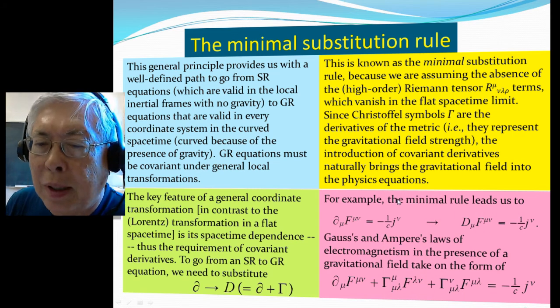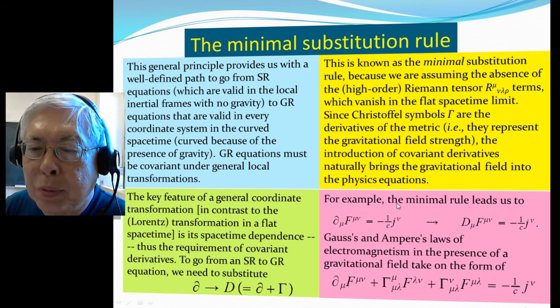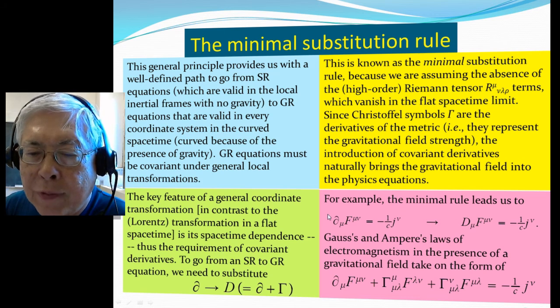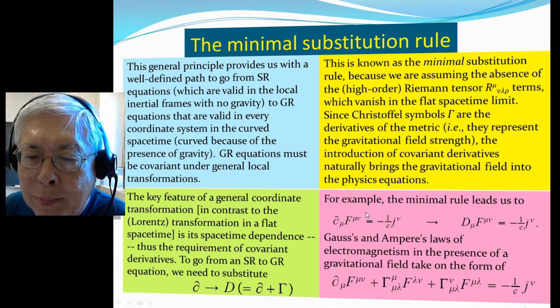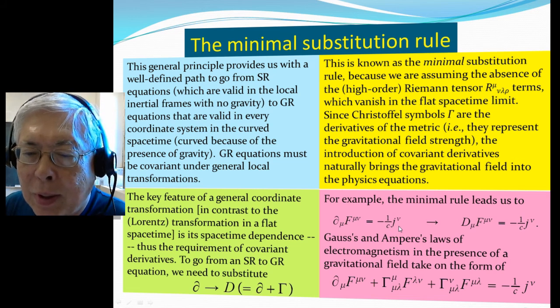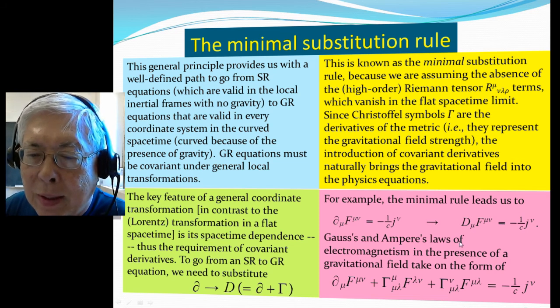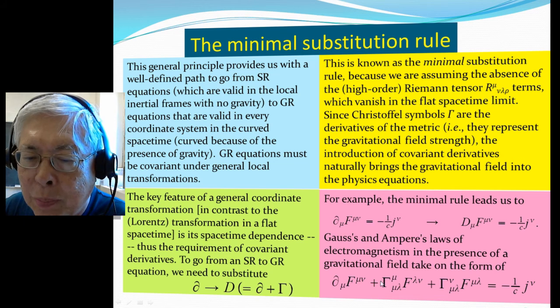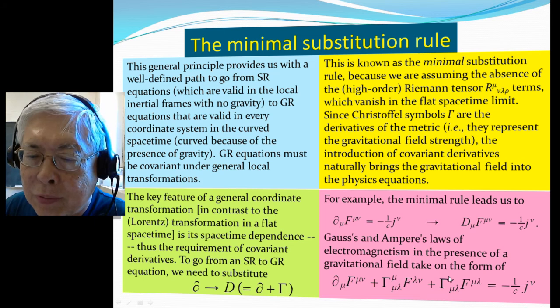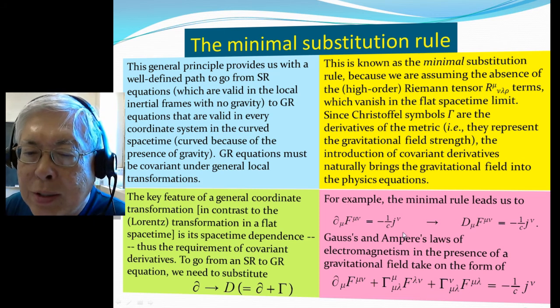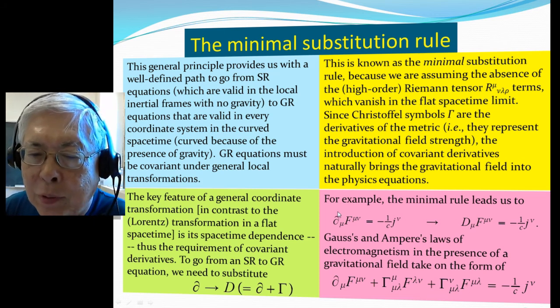For example, if I know the Maxwell equations, the Gauss and Ampere's law, which work in the absence of gravity, and I want to know the Maxwell equations in the presence of a gravitational field, all you have to do is replace the ordinary derivatives by covariant derivatives. And of course the covariant derivative has two parts: the ordinary derivative plus the Christoffel symbols for each of the indices. Of course, all this works only if you know the special relativity equation.